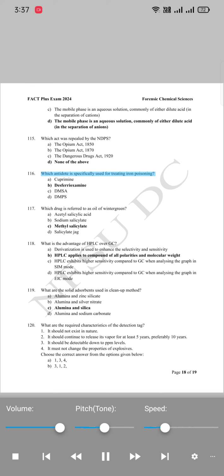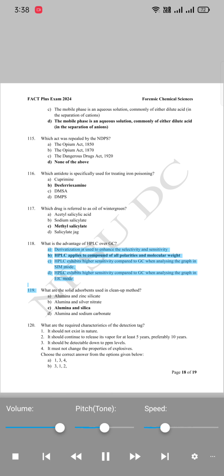116. Which antidote is specifically used for treating iron poisoning? A. Cuprimin. B. Desferrioxamine. C. DMSA. D. DMPS. 117. Which drug is referred to as oil of wintergreen? A. Acetyl salicylic acid. B. Sodium salicylate. C. Methyl salicylate. D. Salicylate.